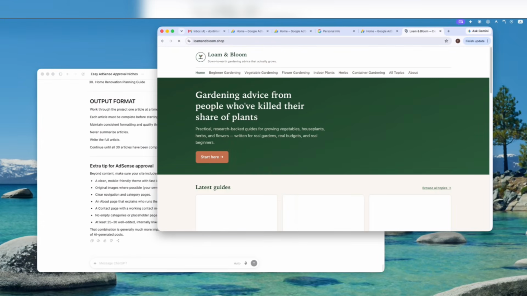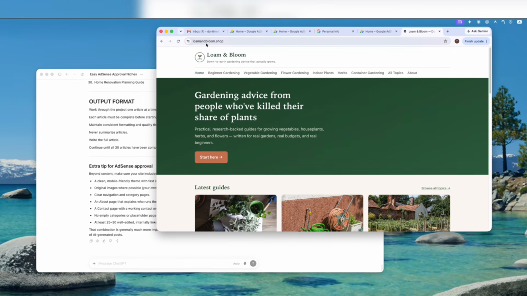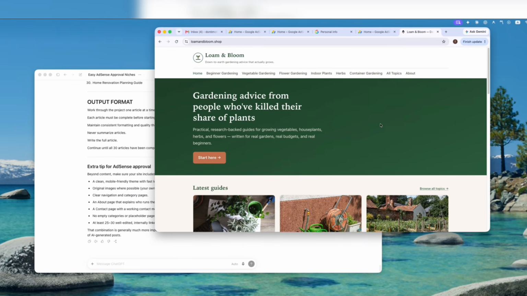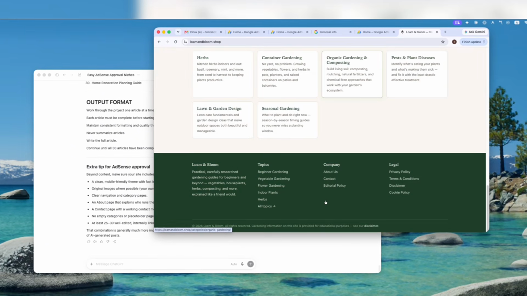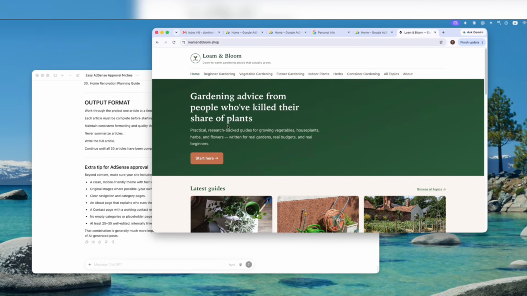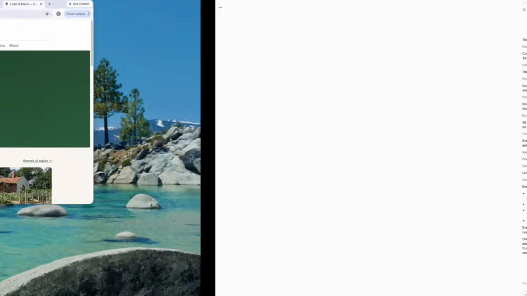So this is the site that Claude AI gave us, and we went ahead and bought the domain, and we gave Claude AI all the prompts it needs to put out all the articles that we need. So this is what it created. Very, very nice looking site, and it didn't even take a lot of time to create this project. So you can see how we actually did everything.